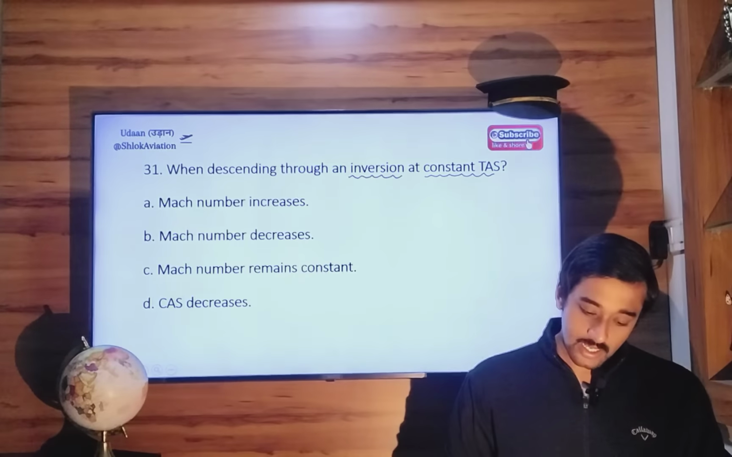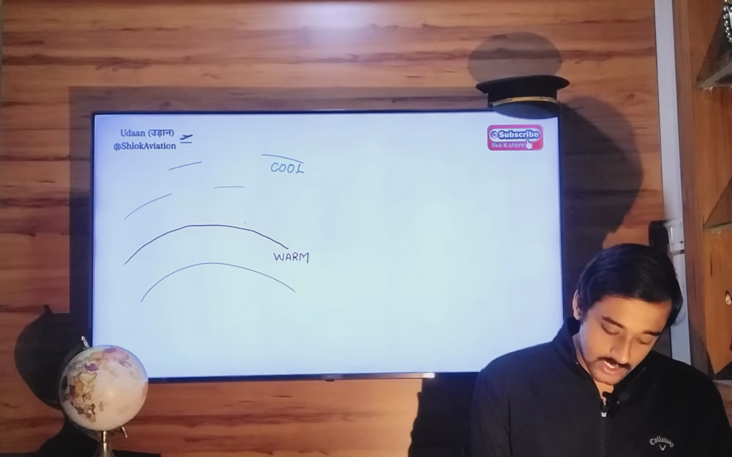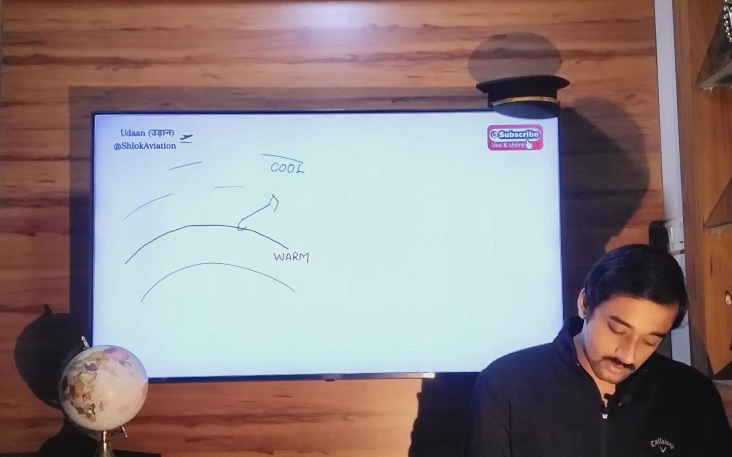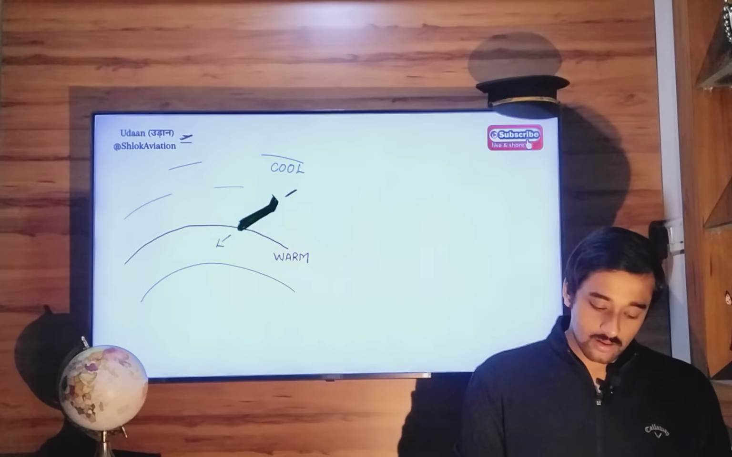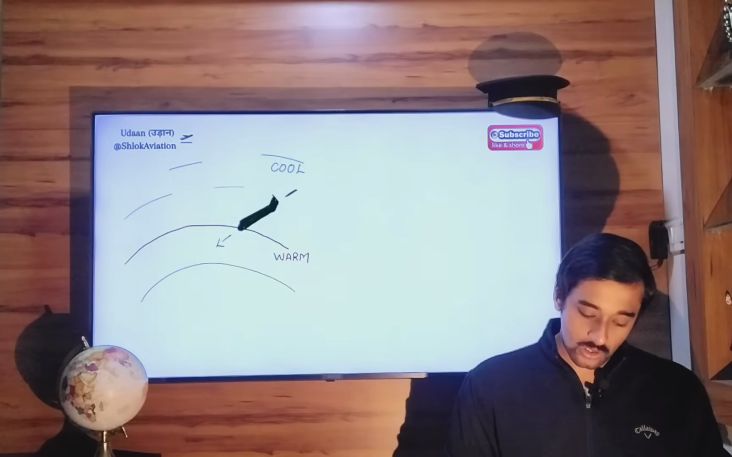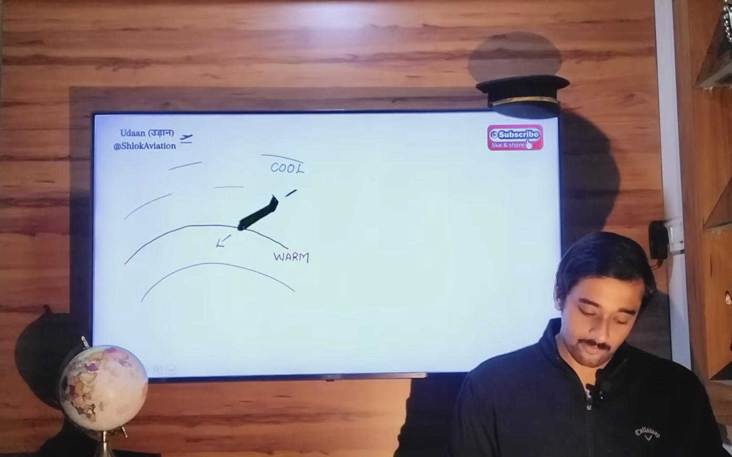So now you are descending through such a layer, an inversion layer. So like this. So what will happen? You are descending at constant true airspeed.